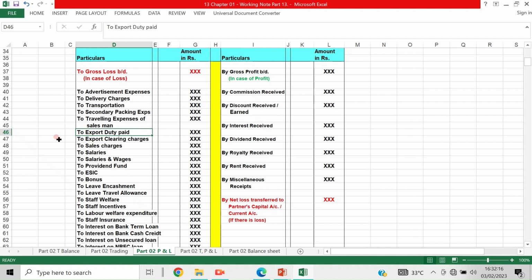If it were an import duty, then it should go to the trading account. It is an export duty paid, export clearing charges, to sales charges, to salaries and wages.